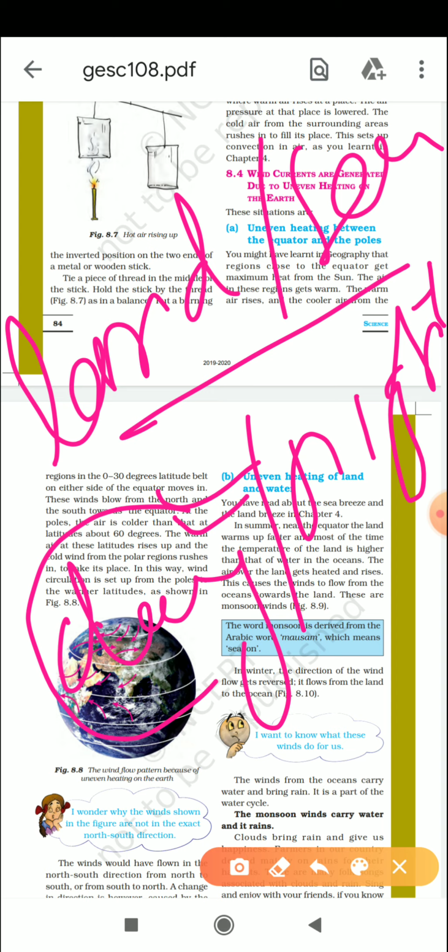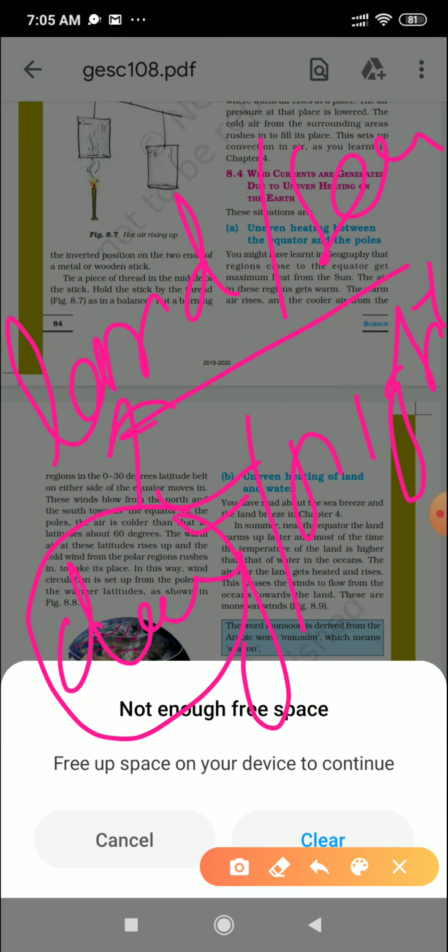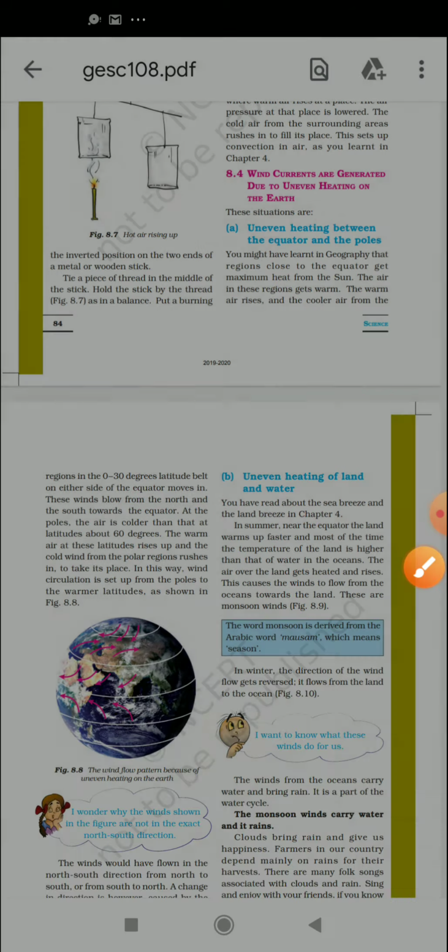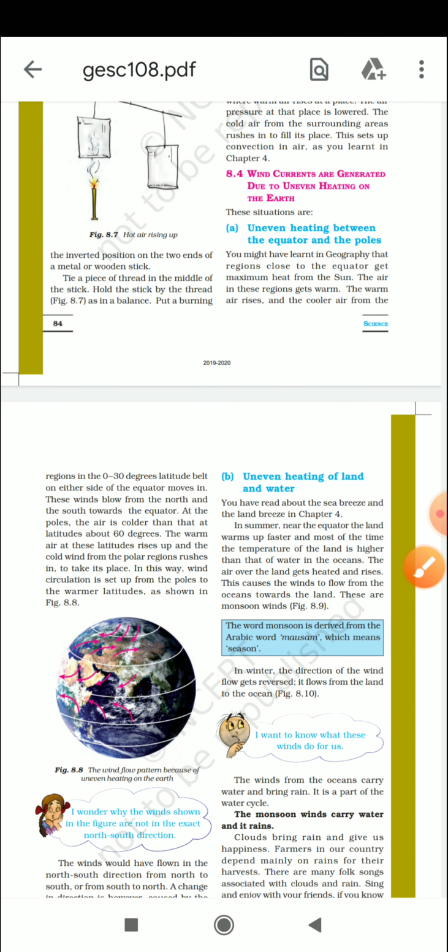So in the daytime, who is going to get warmer fast? It will be the land. So definitely the air around the land will get warmer faster, and the cold air from the ocean and the sea will try to replace it. Clear? So this is the phenomenon.